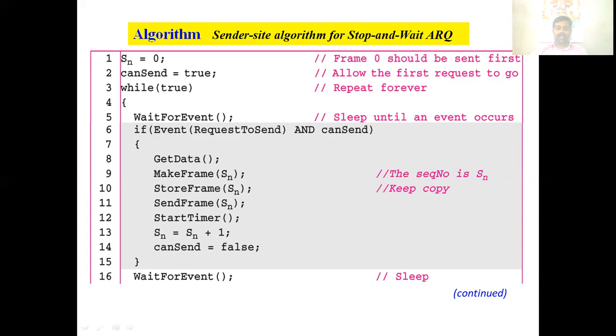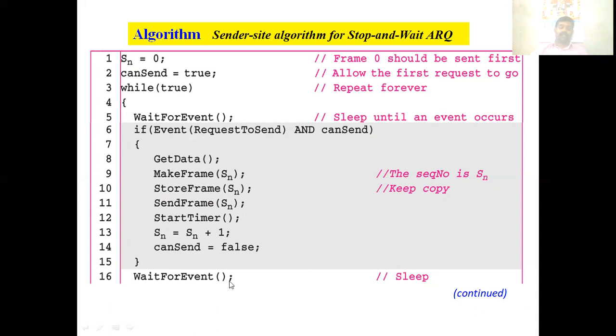Then it increments the frame number: initially it is Sn, now it changes to Sn plus 1. Then after sending the frame, we make canSend equal to false. Why? Because in the meantime, before getting an acknowledgement, if the network layer asks for another frame to send, it is not satisfied.